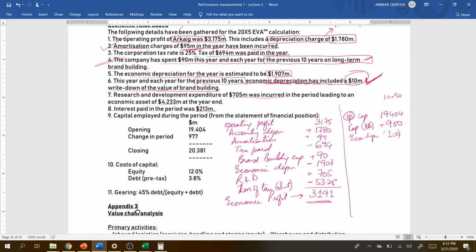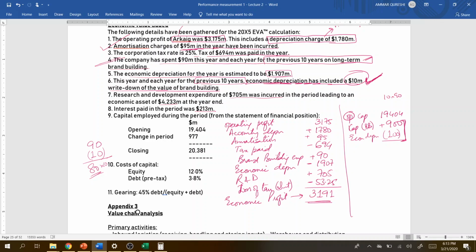Which is 100 basically. So in a nutshell, if I want to explain it in a proper manner, it can be explained this way: in each year we have to add back this 90 million, and in each year we have to deduct 10 million economic depreciation, which results in an 80 million adjustment, right? So that 80 million multiplied by 10 is basically this 800 part, or this 900 minus 100, which means the same.